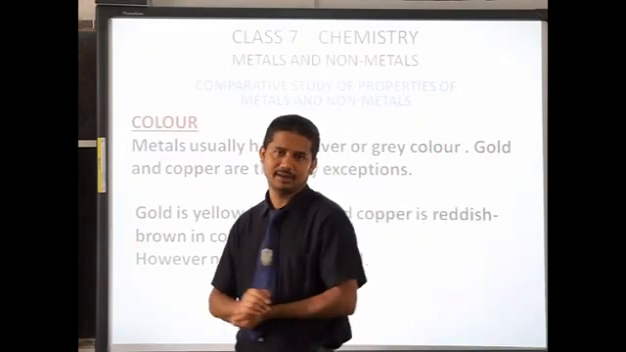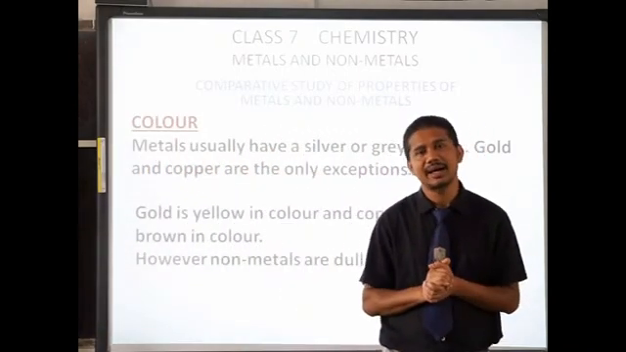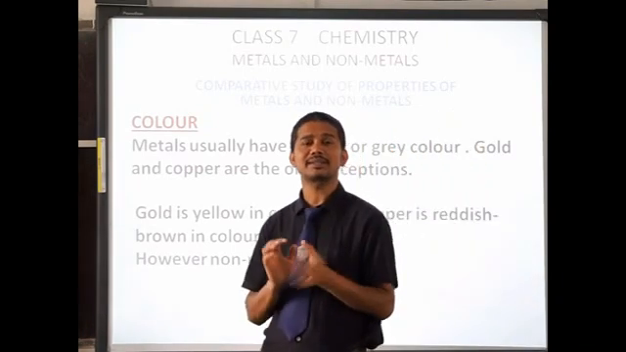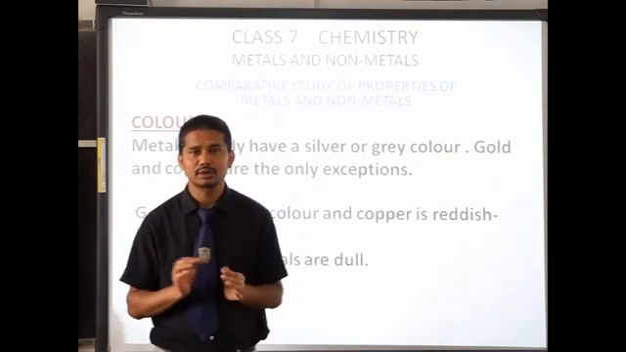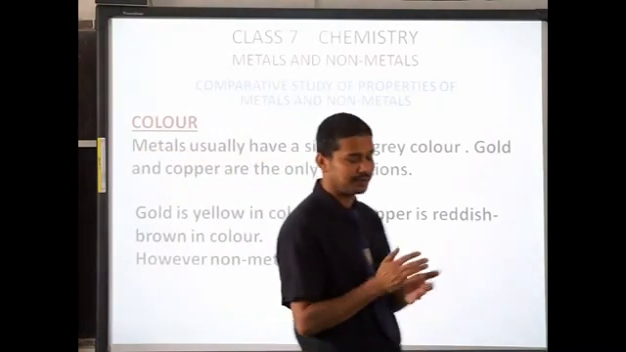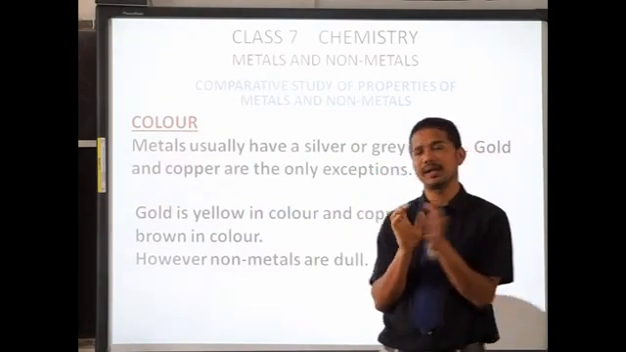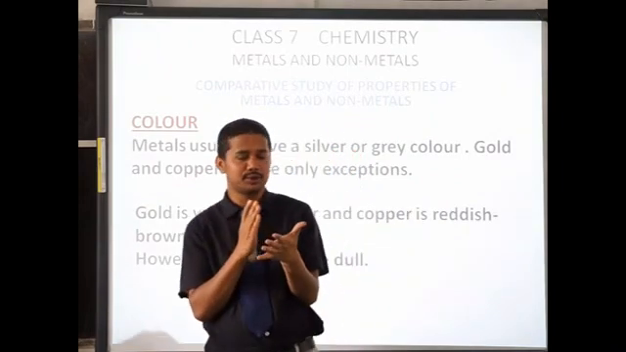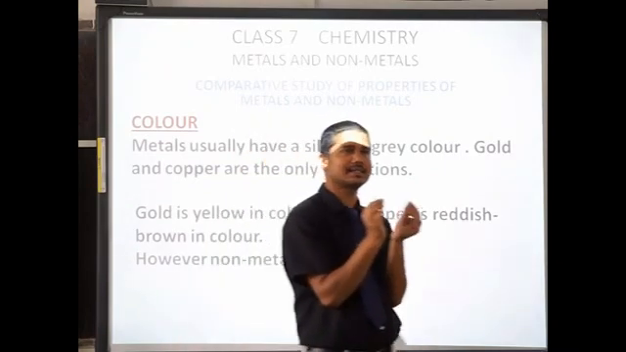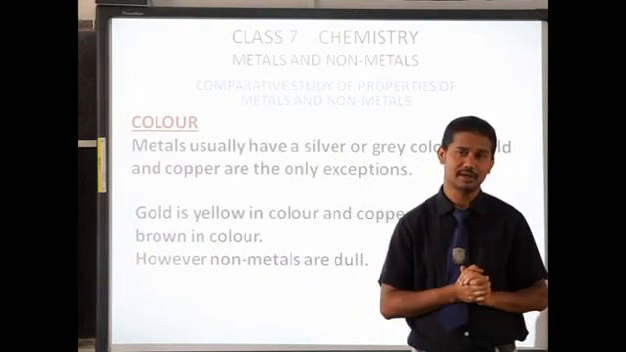Zinc is grey in color. Lead is also grey in color. So, basically metals are grey or silver in color, except copper and gold. Then what is the color in copper and gold? Copper is reddish brown in color. If you cut an electrical wire using a knife, then the freshly cut portion is shining reddish brown in color. So it has reddish brown color, copper.